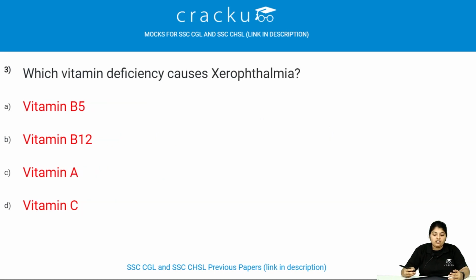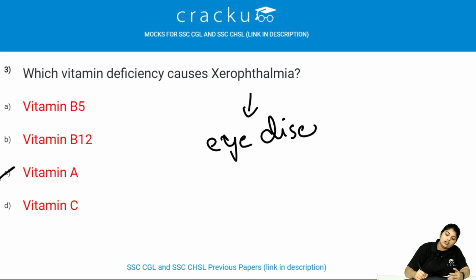Which vitamin deficiency causes xerophthalmia? Vitamin A deficiency causes xerophthalmia. Xerophthalmia is a severe eye disease or eye disorder that occurs due to the deficiency of vitamin A.